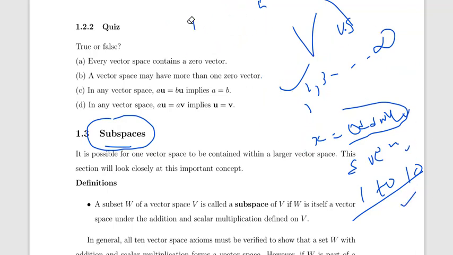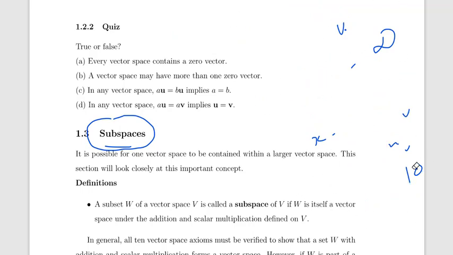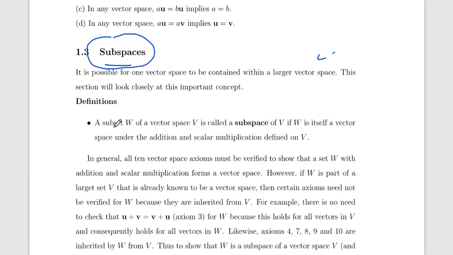So here also we can get a better idea of subspace. Say a subset W of vector space V. Here the vector space is V and the subset is W. It's called a subspace of V if, first of all, W itself has to be a vector space under the addition and scalar multiplication defined on V.